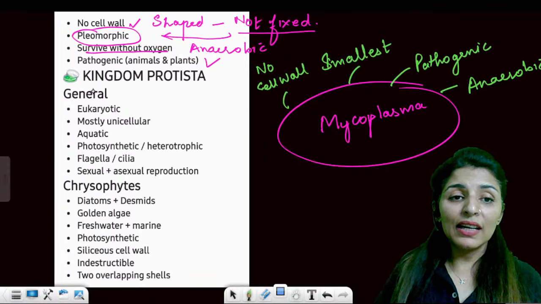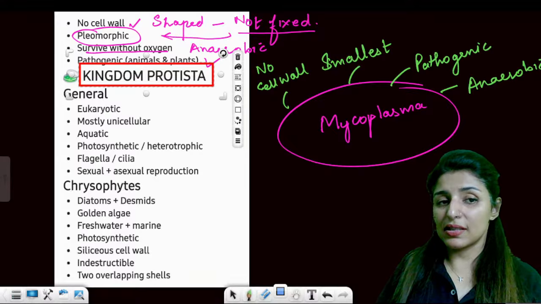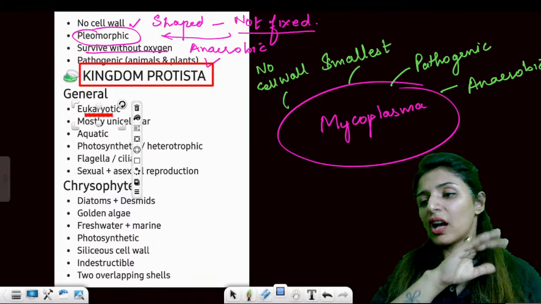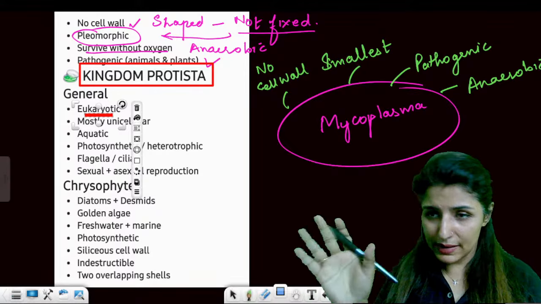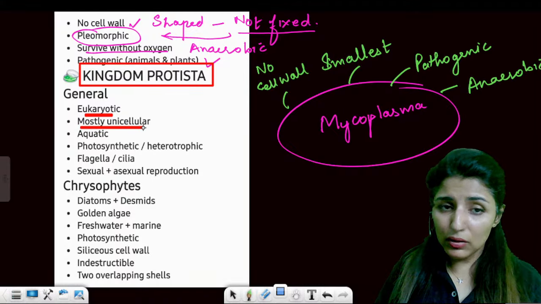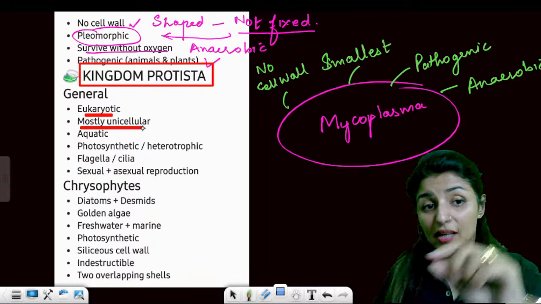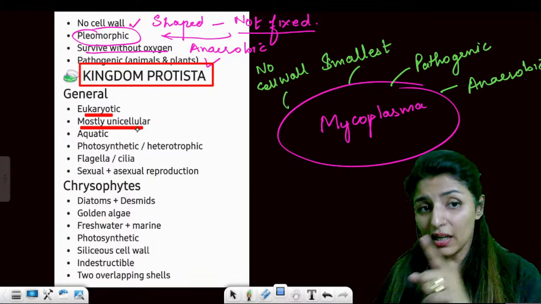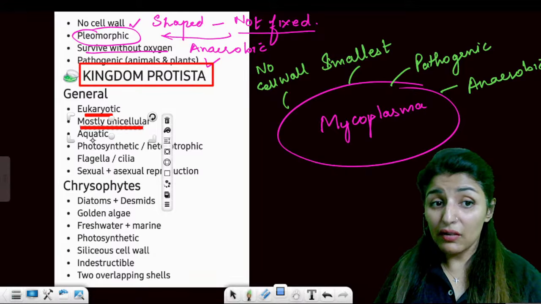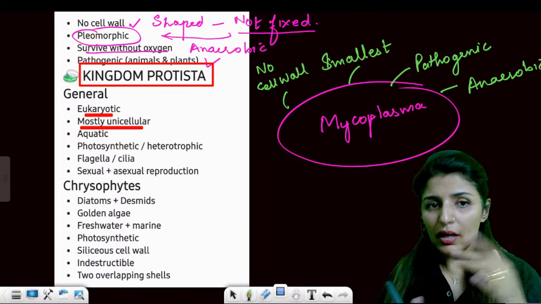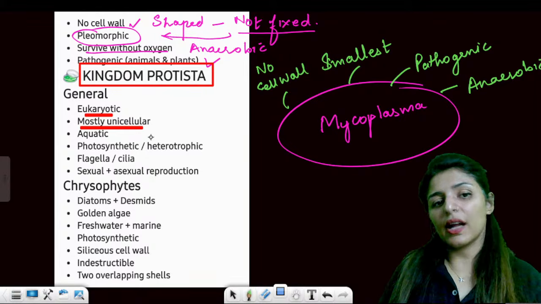Now moving on to the next kingdom, which is kingdom Protista. What are the general features of Protista? Apart from Monera, all the four kingdoms are eukaryotic, right? I made a mistake earlier. Now, this is the first eukaryotic kingdom, which is unicellular. So, Monera is prokaryotic and unicellular. Protista is eukaryotic and unicellular.